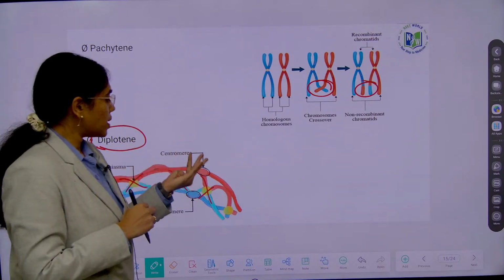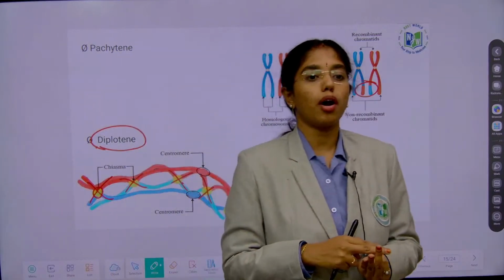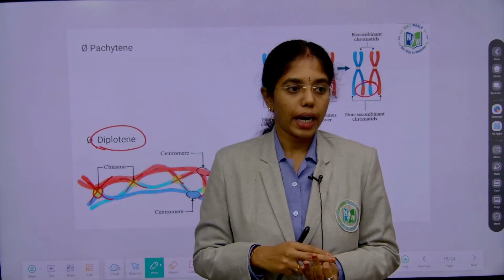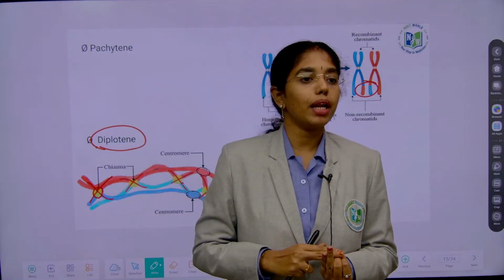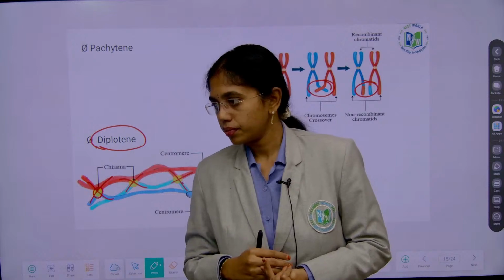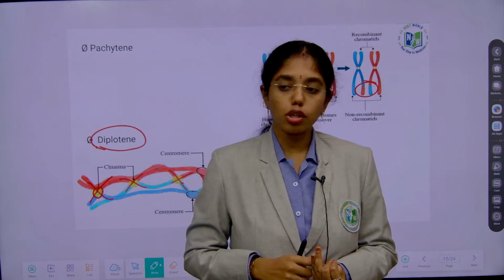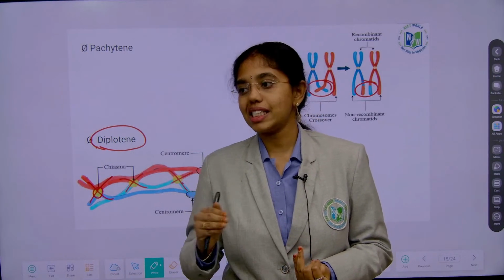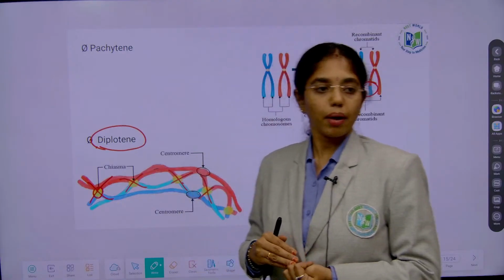And then you can see X-shaped structures or formation of chiasmata. This is the stage where mammalian oocytes will stop their cell division for years. That is why this is also known as what? Dictyotene stage, right? This is about diplotene.